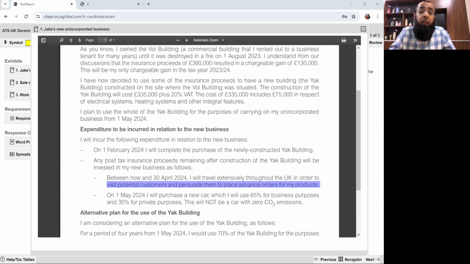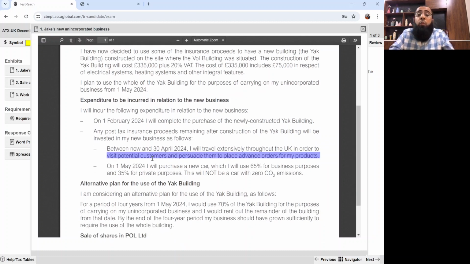Pre-trading expenses are allowed expenses if those expenses are incurred within 7 years before the start of the business. So it's within the 7 years. It's just 3 months. Now is 1st January 24 and 30th April 24. Now does not mean today's date. Now means the date in the question. So within 3 months, if any expenditures are incurred, obviously those are allowed expenses because pre-trading expenses up to 7 years are permitted. Okay, but you have to note that these should be business expenses only. And if you spend anything on customer entertainment, that's not an allowed expense because the tax department does not like customer entertainment expenses. However, if it's overseas customers, then that would be permitted.